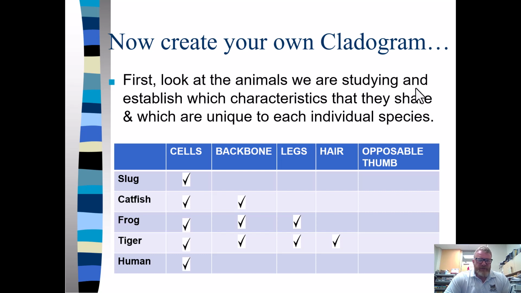All right, humans: cells, yep. Backbone, yep. Legs, yep. Hair, yep. Opposable thumbs, yep. Okay. So now if we're going to try to create a cladogram on these, let's see what we would get. So once again, pause the video, try to create your own cladogram, and then we'll check and see how you did.